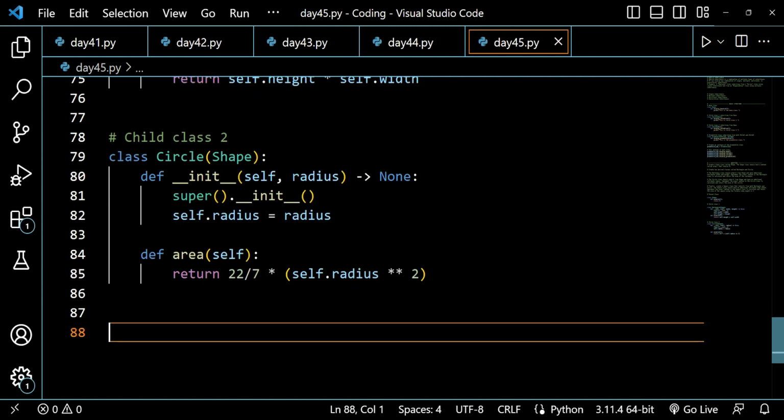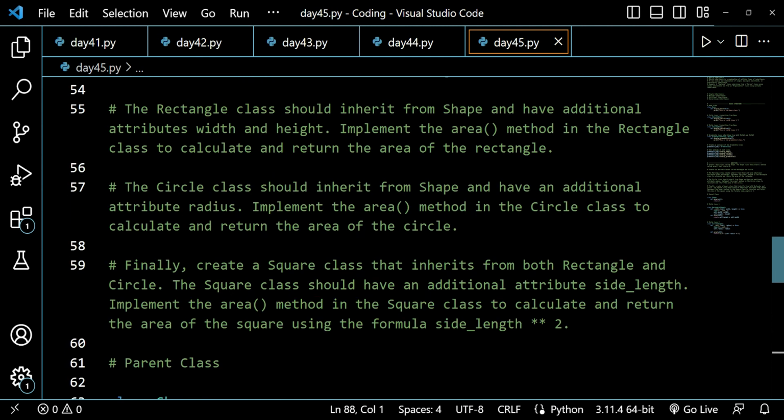After doing this, I have created my radius function for circle as well. Now I have to finally create a square class that inherits from both rectangle and circle. The class should have an additional attribute side length. Implement the area method in the square class to calculate and return the area of the square using the formula side length squared.